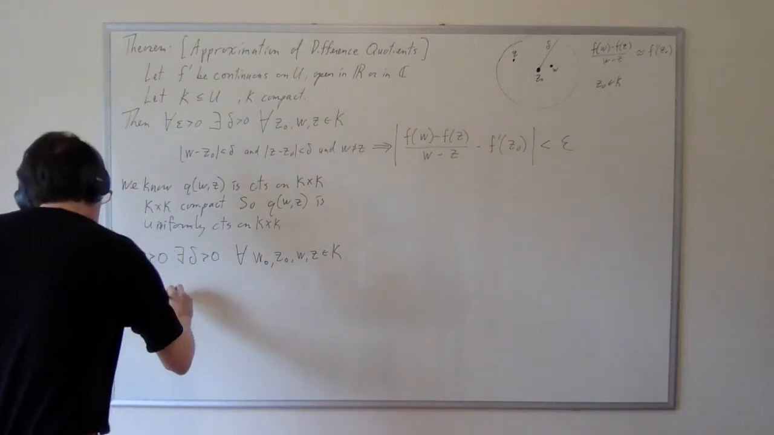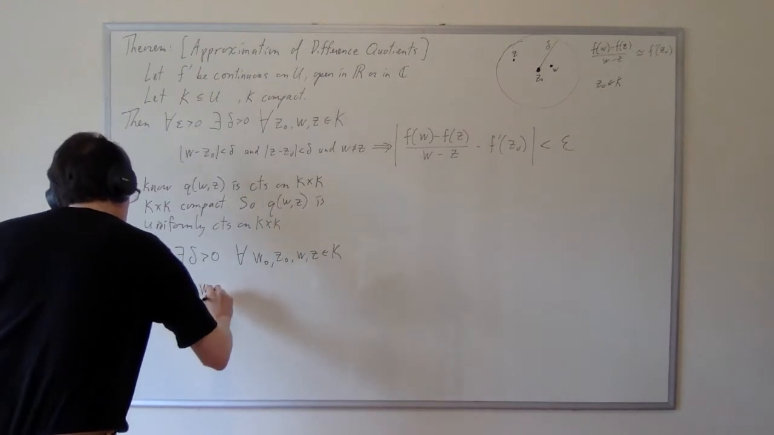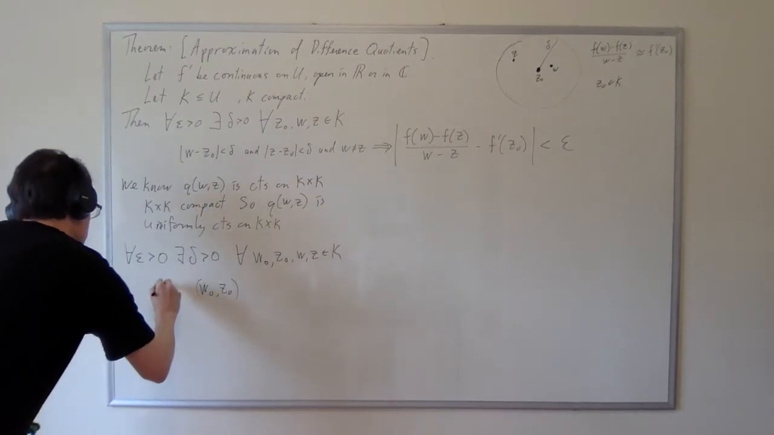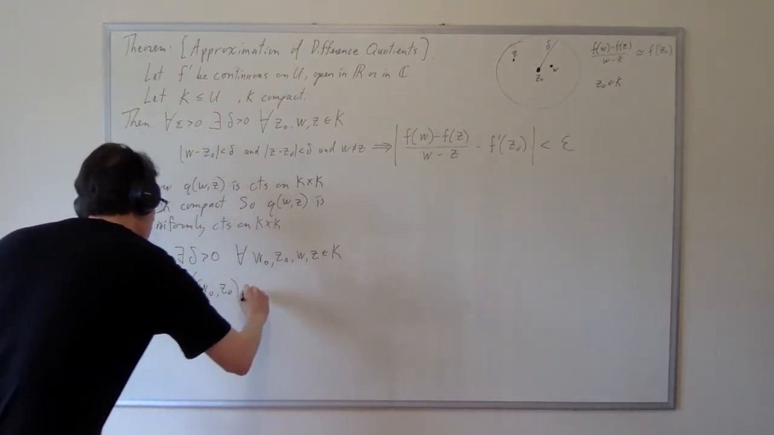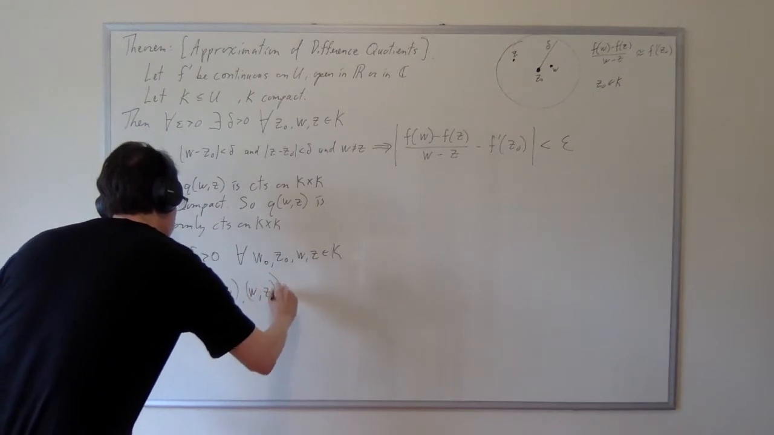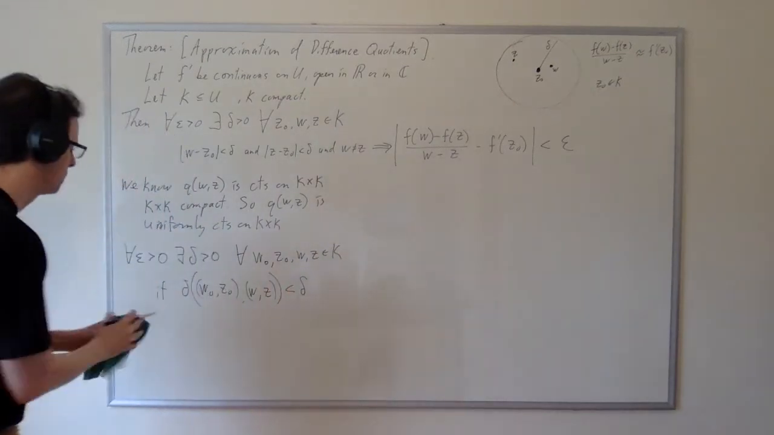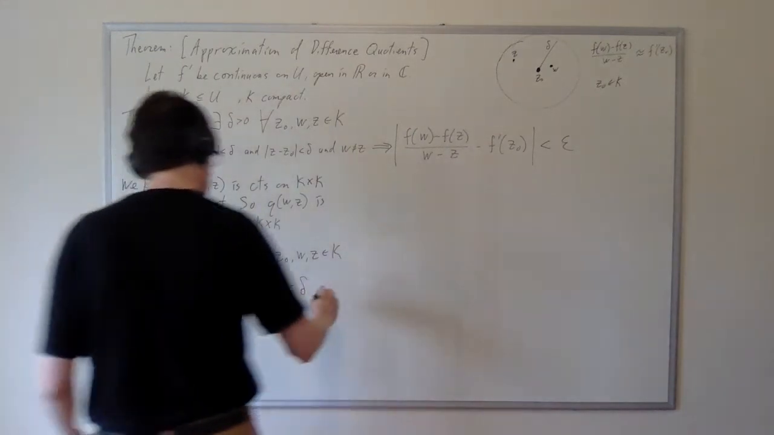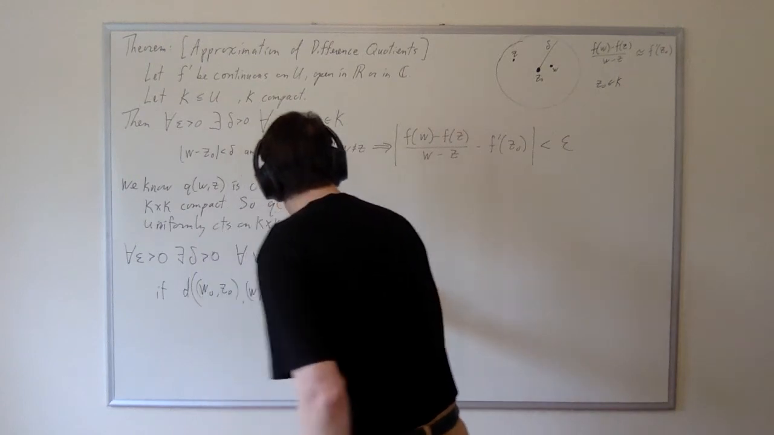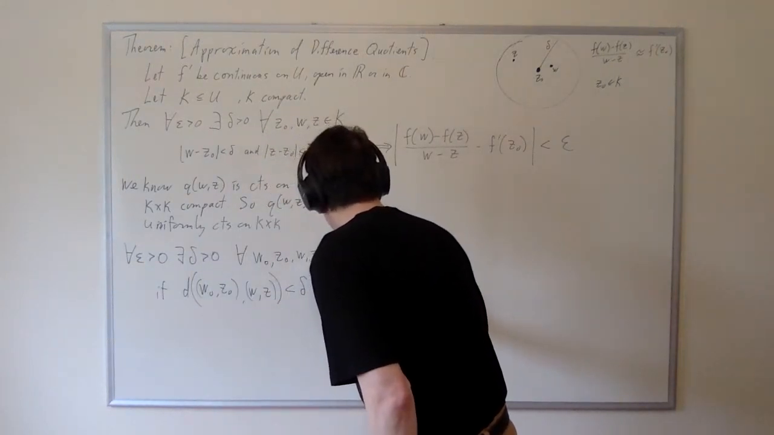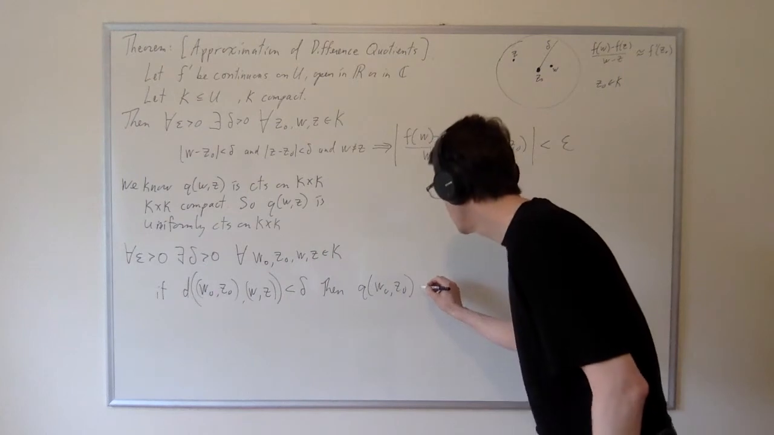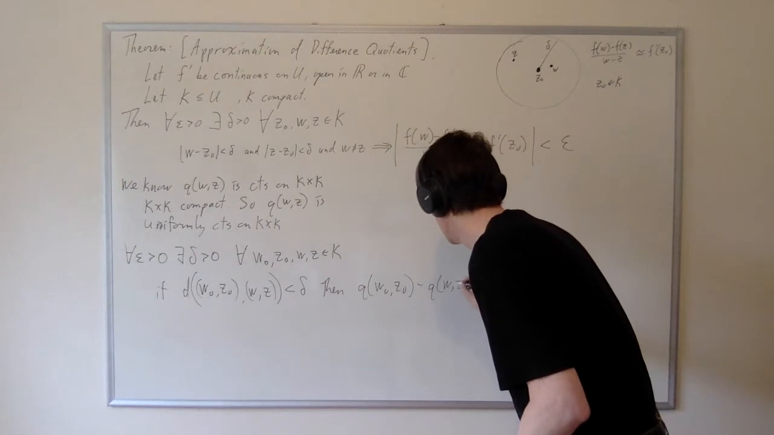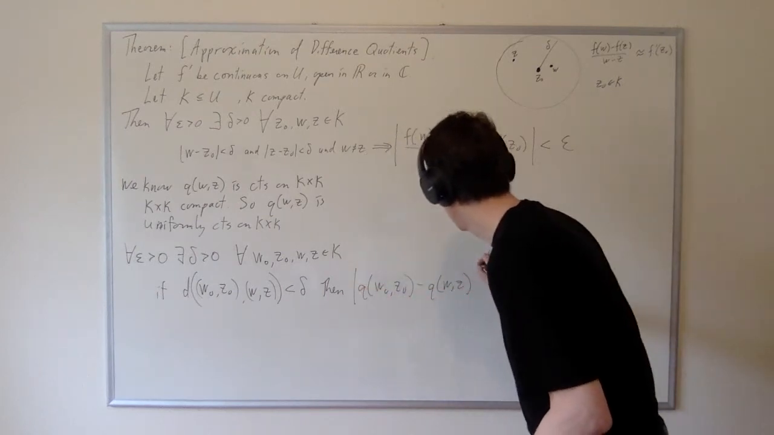So if the distance between w naught and z naught, if the distance from the first point to the second point is less than delta, it's not a delta, that's a d. If the distance between this point and that point is less than delta, then the distance between q of w naught, z naught, and q of wz will be less than epsilon.